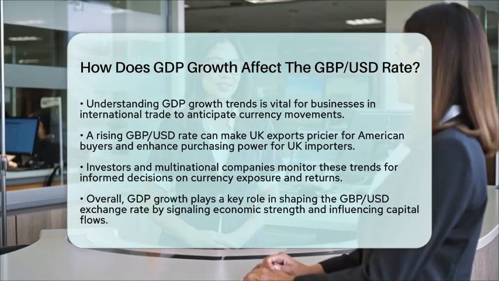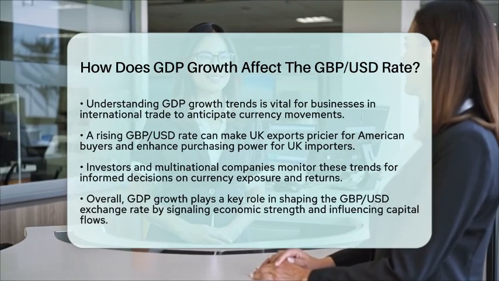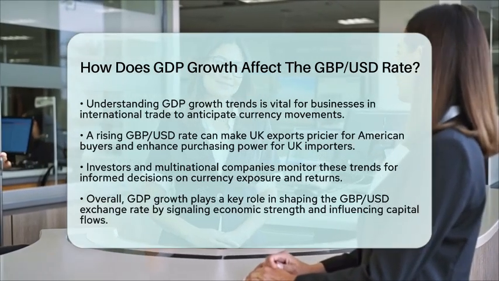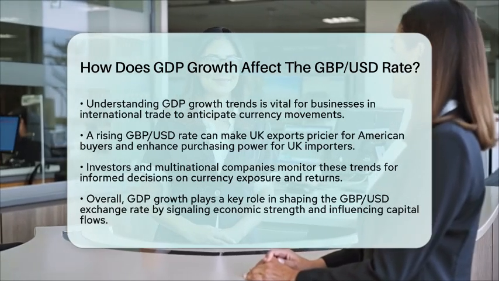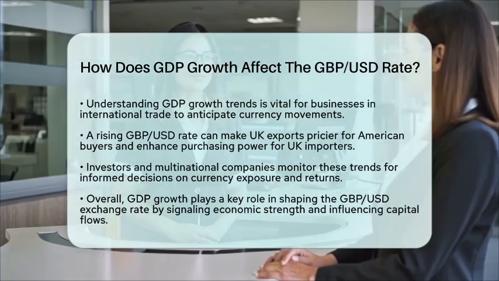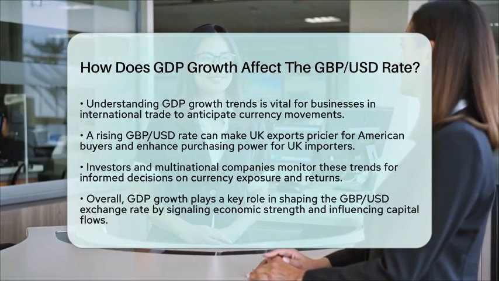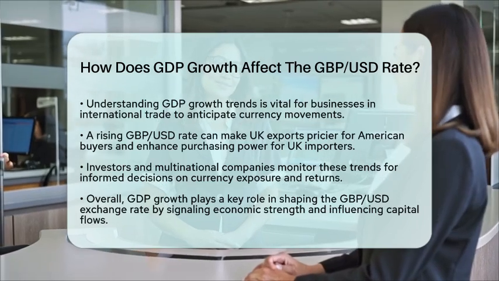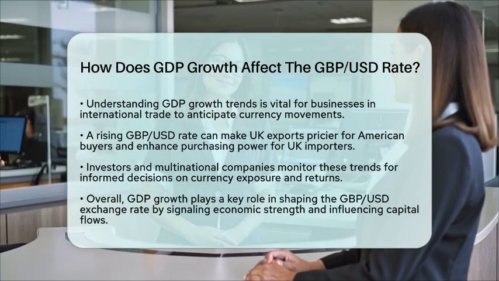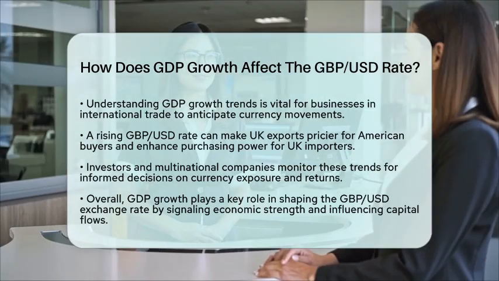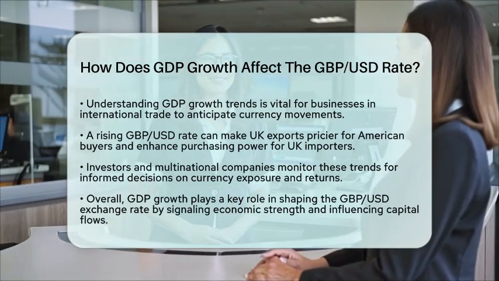returns. In essence, GDP growth significantly affects the GBP USD exchange rate by signaling economic strength, influencing capital flows, and shaping monetary policy. In a global capitalist market, these factors reflect how resources are allocated toward economies with higher growth potential, driving the movements of the British pound against the US dollar.